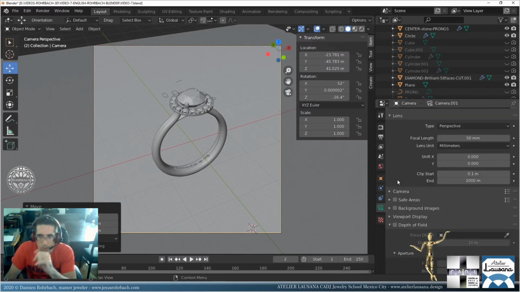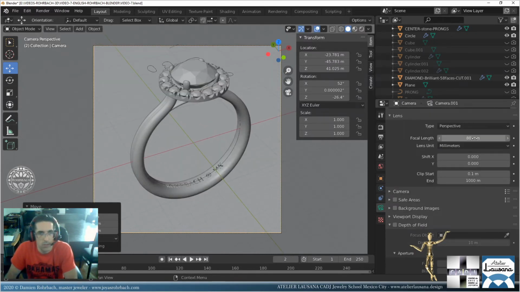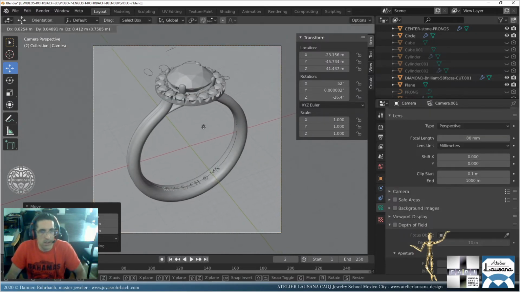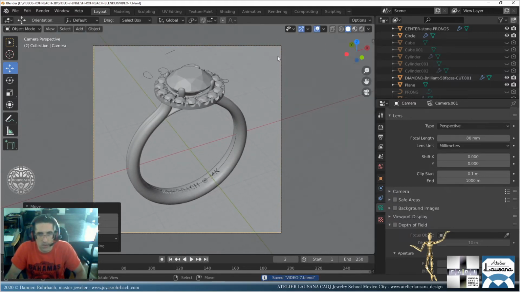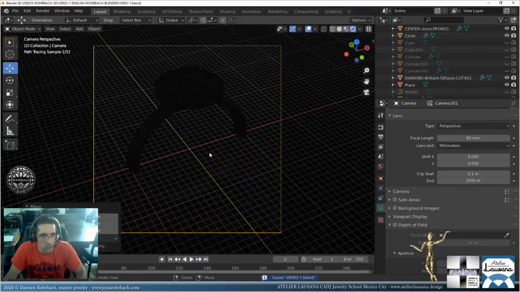Now let's go to, I don't know, 80 maybe. 80 is pretty good in this case. All right, now let's go. We're gonna use Cycles still. Then someday we'll be using LuxCore later in the series. I won't be using Octane for many reasons. I will explain that later also. LuxCore is way better than any other renderer.